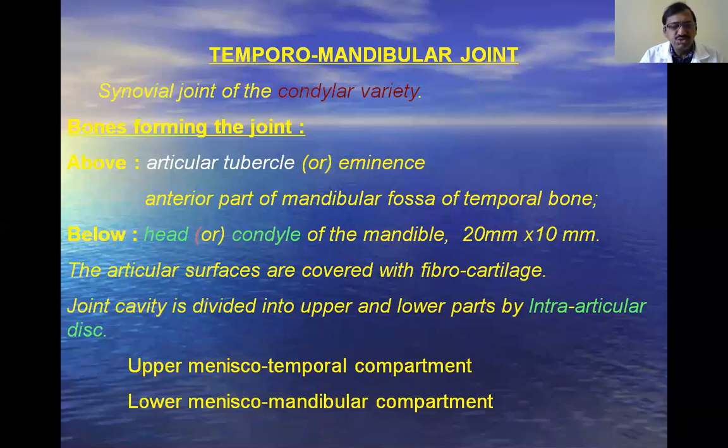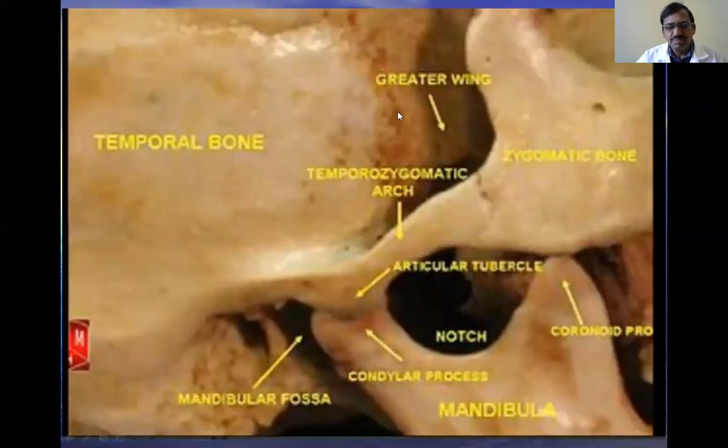Next, coming to the bones forming the joint. What are the bones taking part in the formation of the temporomandibular joint? That is also very important. Above and below: above, it is the articular tubercle or eminence and the anterior part of the mandibular fossa of the temporal bone. You see here, this is exactly the joint.